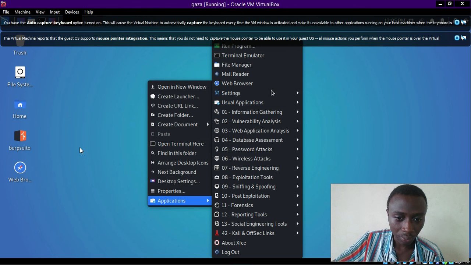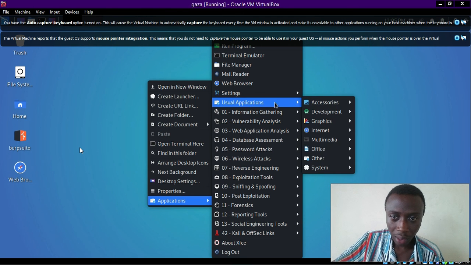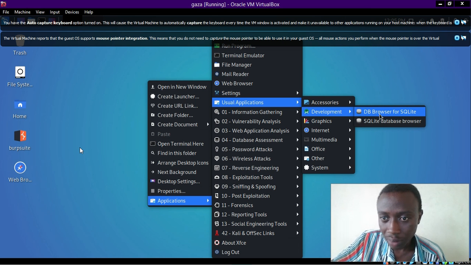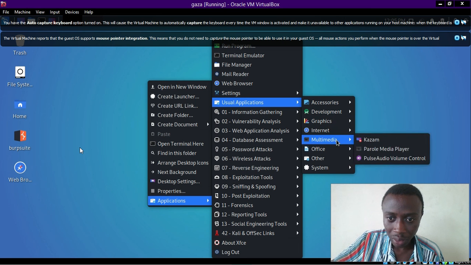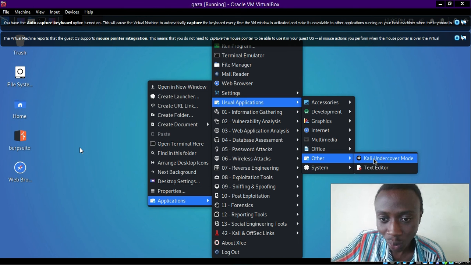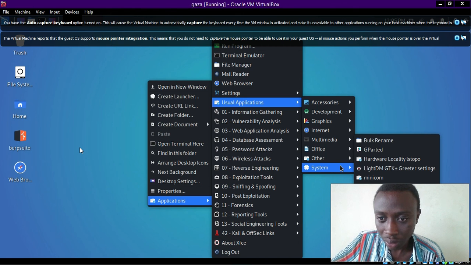We also have the settings. Okay, we have the usual applications. We have graphics. We have development. You can see that Android development is in. This is the sign of Android Studio, and we have a database browser for SQL. We have SQLite database browser. We have internet. We have multimedia, the office. We have others, that is the Kali undercover mode. And when you hear undercover, you know what we mean. You have to do anything without anybody knowing that it is you who is doing it.